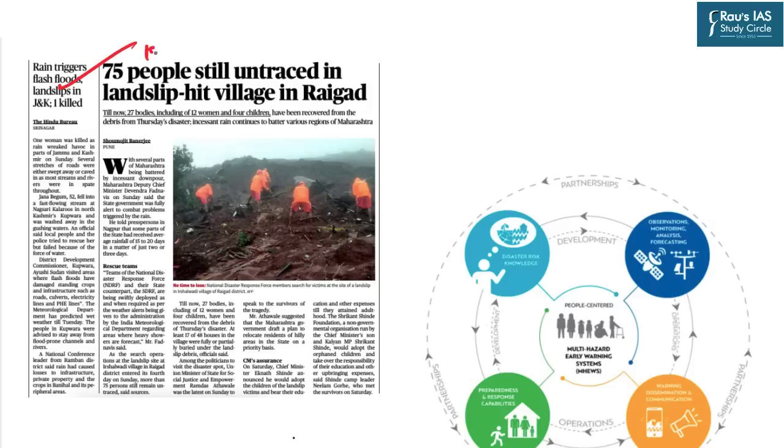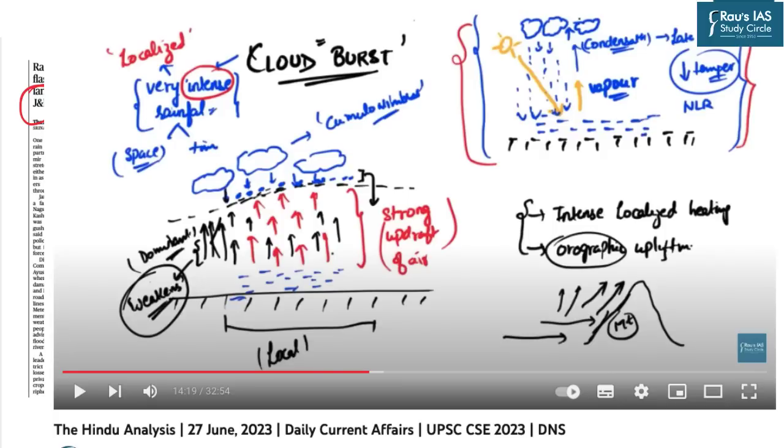This topic has appeared at page number 12. This topic is in relation to the recent floods, landslides, landslips in various regions across India. As you can see here, this news is particularly dealing with the J&K region, and this news is basically dealing with the Raigad region in Maharashtra. So basically, Western Ghats, Himalayas, as well as the riverine plains of India are hit by continuous disasters in these seasons. So in the DNS as shown on your screen, you can go to this DNS to understand how the Himalayan region is vulnerable to multiple disasters.